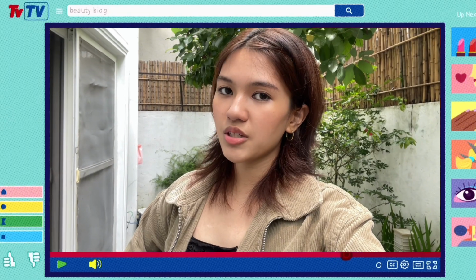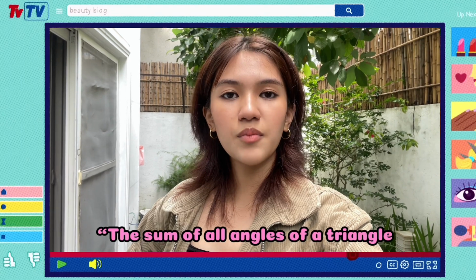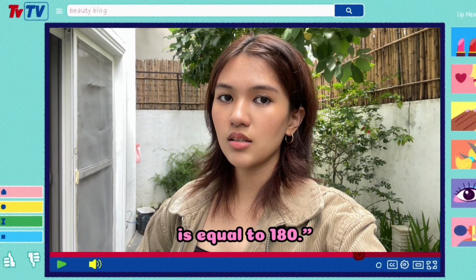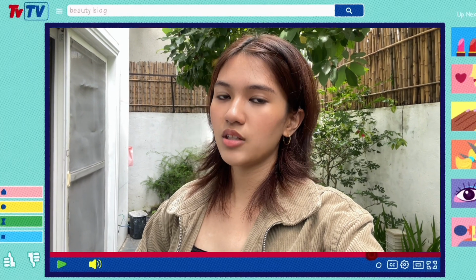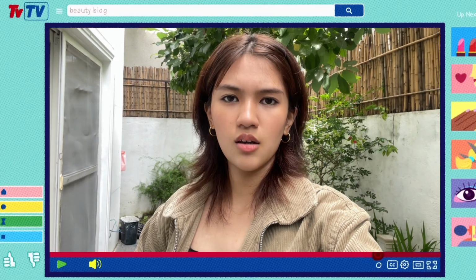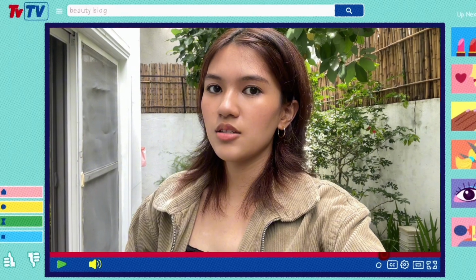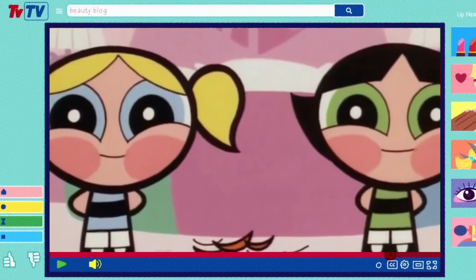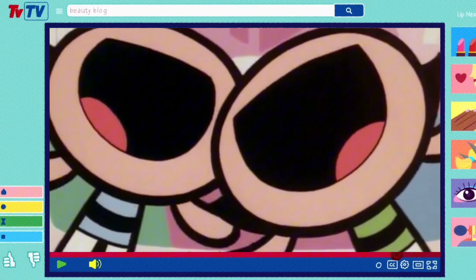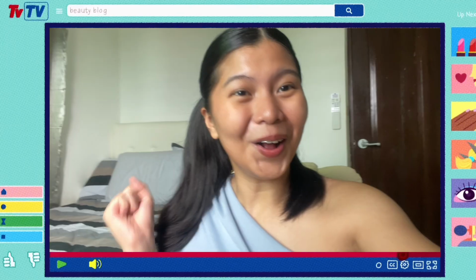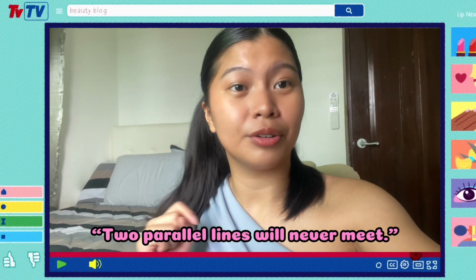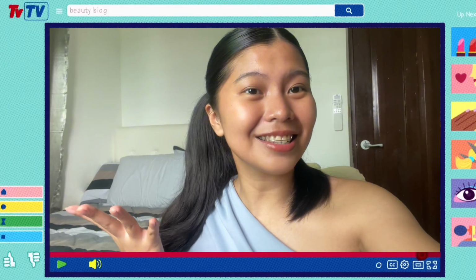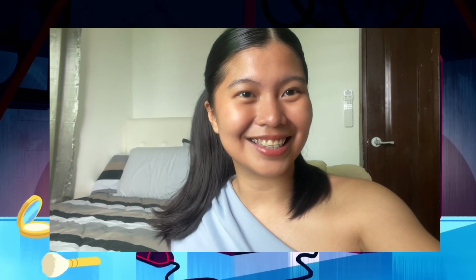Same goes for geometry. Take this. The sum of all angles of a triangle is equal to 180. That is always true because that is the definition of a triangle in geometry. And you can't argue with that unless you want to sound ridiculous. Oh, and here's a fun one. Two parallel lines will never meet. That's an analytic statement. It's built into the definition of parallel lines.